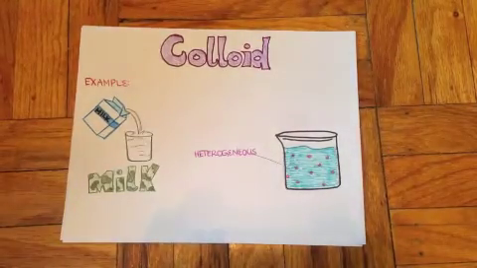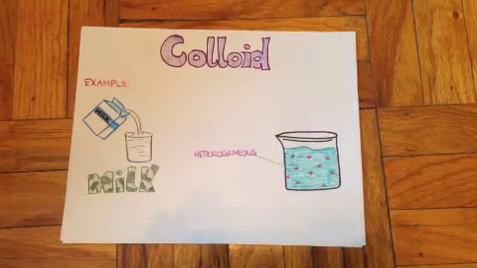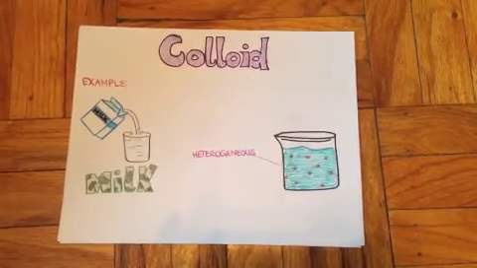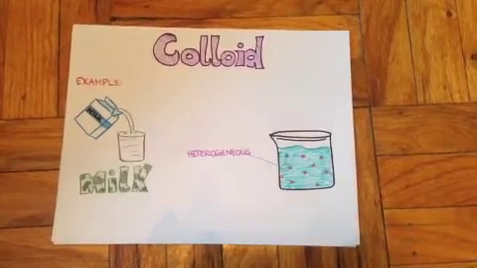When concentrated, colloids can be cloudy or opaque in appearance. When dilute, they can be transparent in appearance. An example of a colloid is milk.